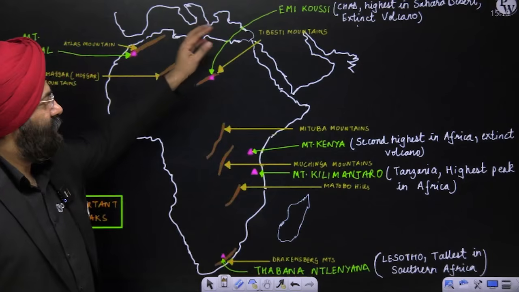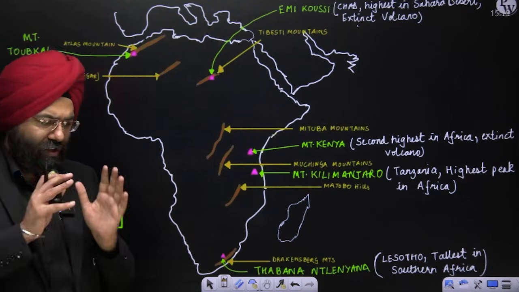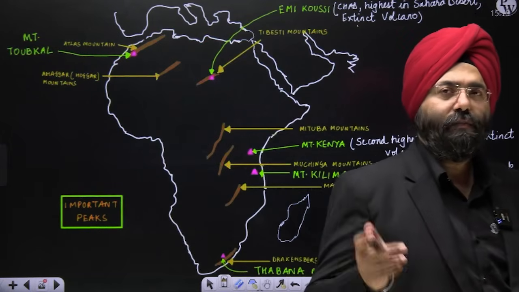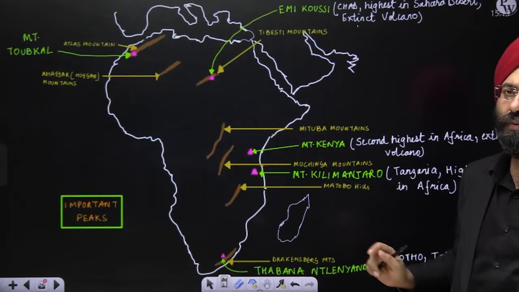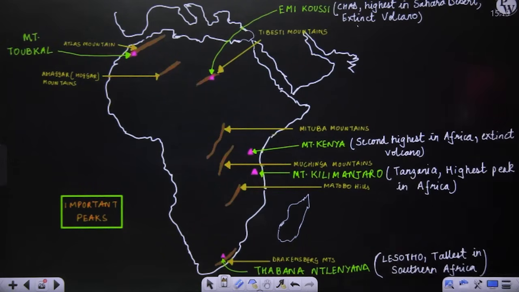So these, which are marked in green, are the important peaks that you should be aware of. Pause the video, note it down. You can very well note it down in the previous map that you had drawn with respect to the mountain ranges. You can just pinpoint over there only. It will be more than sufficient for you. Pause the video and note it down.